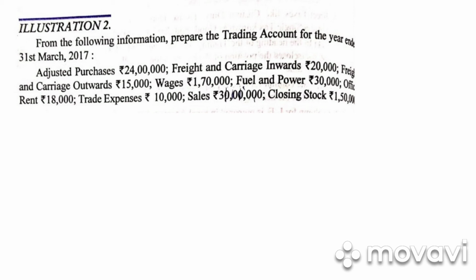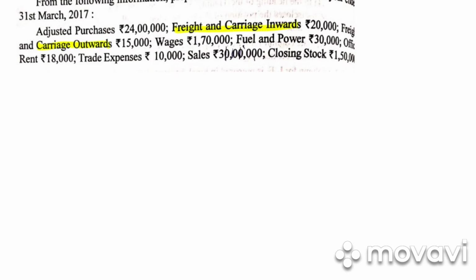So remember that carriage inwards will be in your trading account. Carriage outward will be in your profit and loss account. So freight and carriage outward will not be written in your trading account. Next, wages 1,70,000. Fuel and power 30,000. Office rent again will not be written in your trading account. Trade expenses also will not be written in your trading account. Then we have sales and then the closing stock. So in this problem, we will not be writing closing stock as they have already given us adjusted purchase.